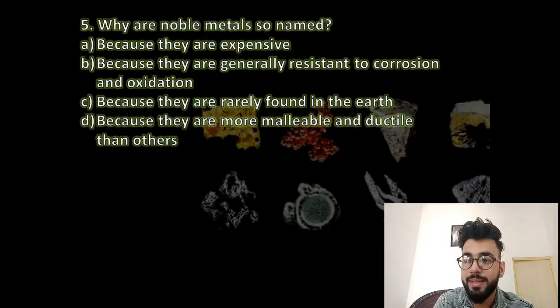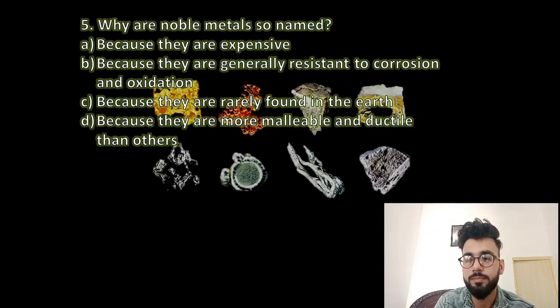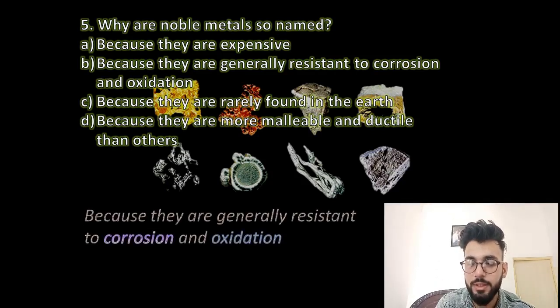Why are noble metals so named? Because they are expensive, because they are generally resistant to corrosion and oxidation, because they are rarely found in the earth, or because they are more malleable and ductile than others. So the answer to this question is because they are generally resistant to corrosion and oxidation. Basically, I would say 90% of the metals show the property of corrosion and oxidation.